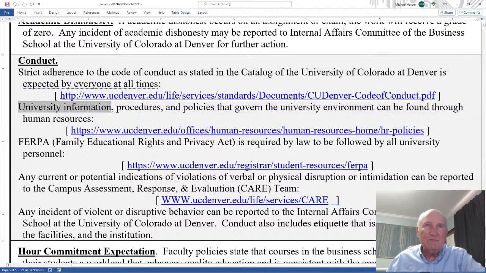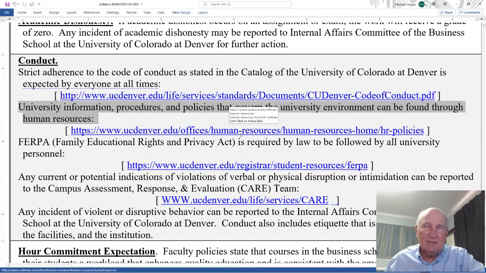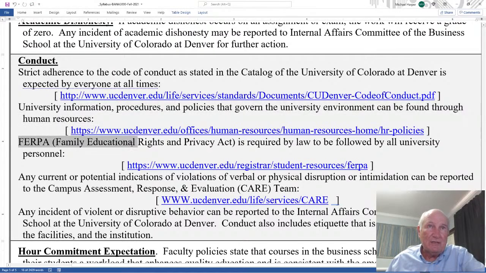Okay, university information. Procedures and policies that govern the university environment can be found through the human resource link right here. Now, in this human resource link, there's a lot of things that I've been told everyone needs to know. This link will talk about FERPA, the Family Educational Rights and Privacy Act. Everyone can't know your grade. Just because a relative or a spouse or a parent or someone says, am I my boss?